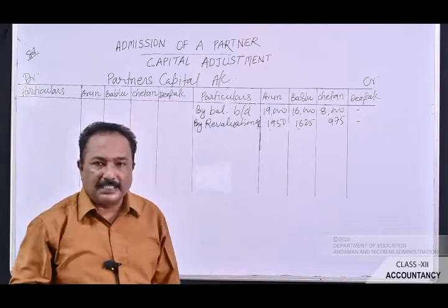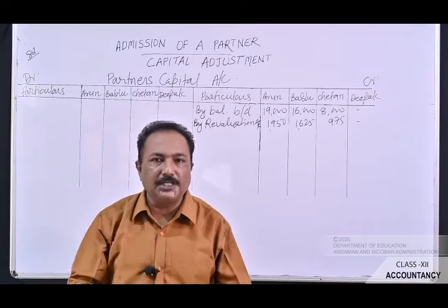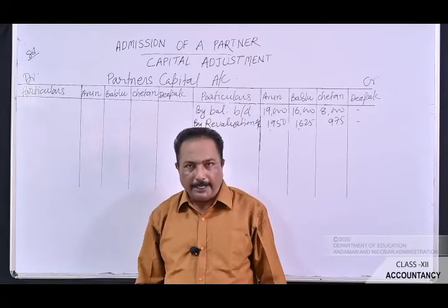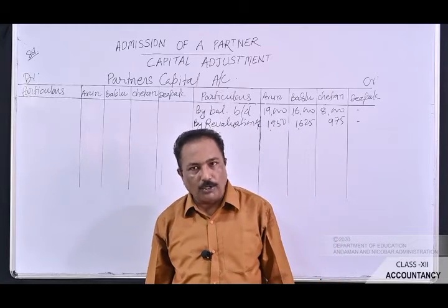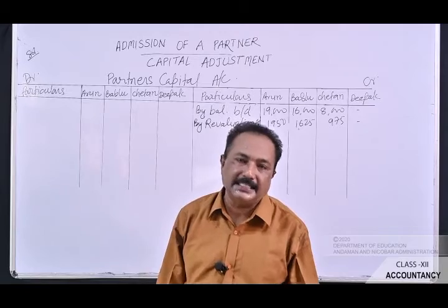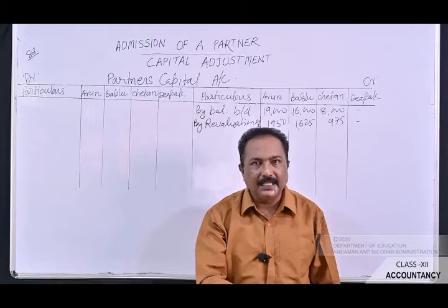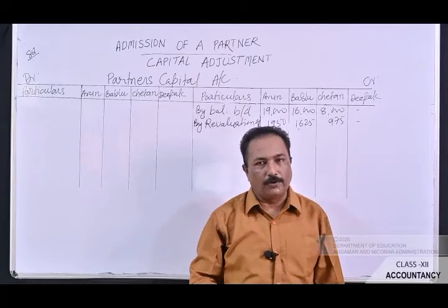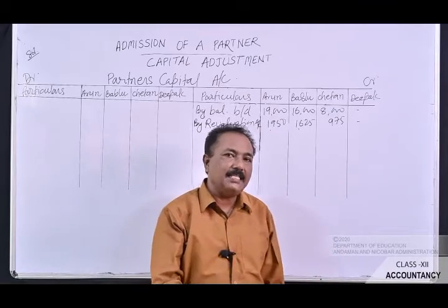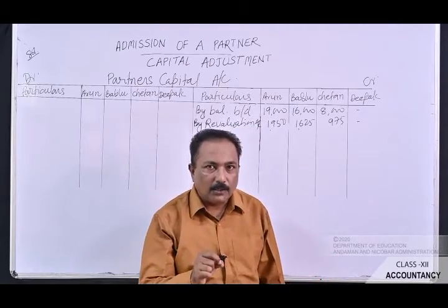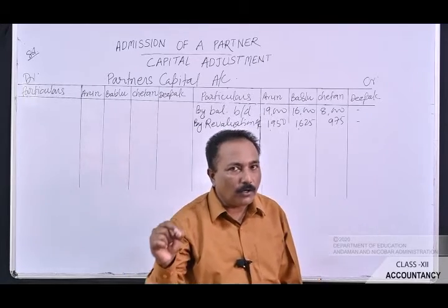Now let's pass on to the additional information. Let's see the first additional information. Point number A, that Deepak should bring in rupees 4,200 as goodwill and rupees 7,000 as his capital. Now see here in this case, the new partner is Deepak and he is bringing in his capital as well as his share of goodwill. At that moment, what general entry we will pass? We will pass the general entry as cash account debit to Deepak's capital account to premium for goodwill account.